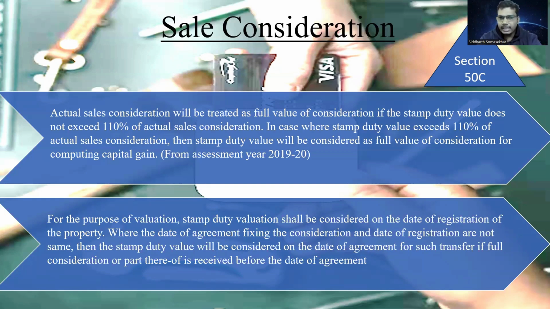Now, the agreement date would be considered as the date on which the stamp duty value has to be computed only if the full value of consideration or a part of the consideration has been received before the date of the agreement. If it has not been received before the date of the agreement, then the registration date has to be considered for the purpose of computing the stamp duty value.